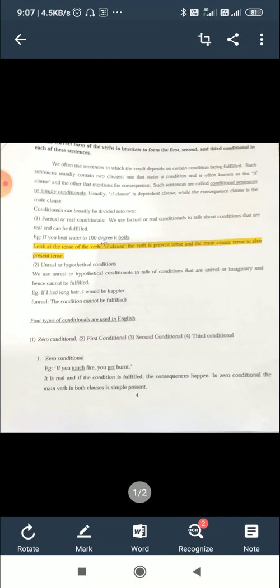In the case of conditionals, there are two clauses. One is the main clause and the other is a subordinate clause. The subordinate clause begins with if, so it is also called the if clause. And the main clause is the result of the condition.